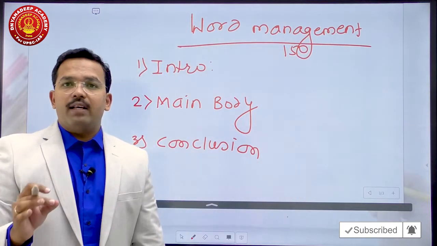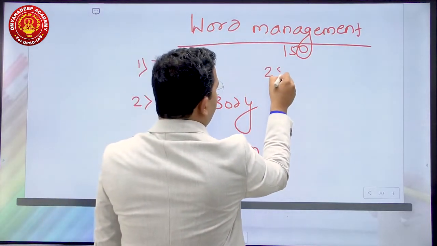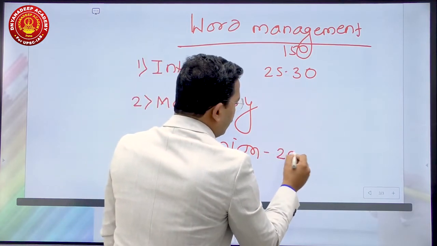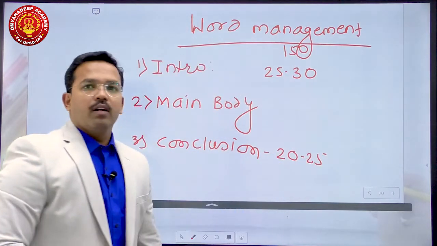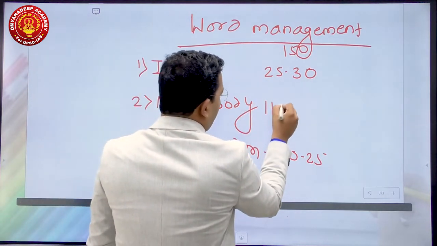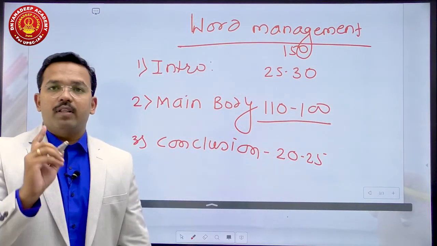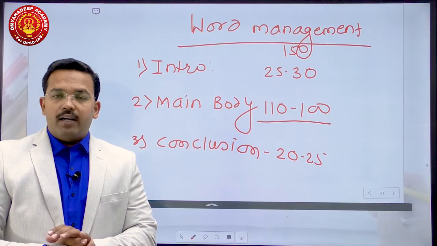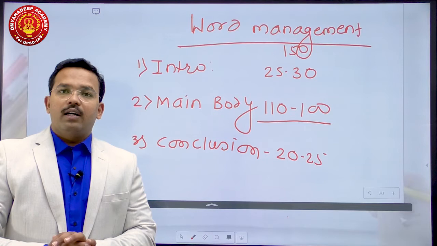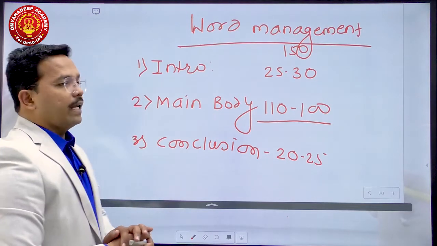Now when you are going to write an answer of 150 words, introduction should be given a weightage of 25 to 30 words and conclusion should be given again 20 to 25 words, whereas 100 to 110 words should be given for main body. Remember this thing. Whenever you are going to write an answer of 150 words, introduction should be given 25 to 30 words, conclusion should be given 20 to 25 words, and main body should be given 100 to 110 words.